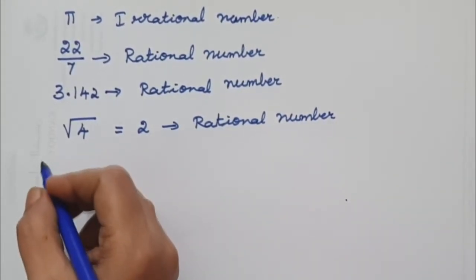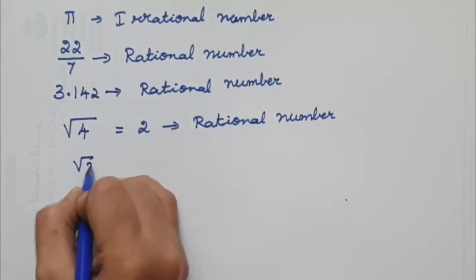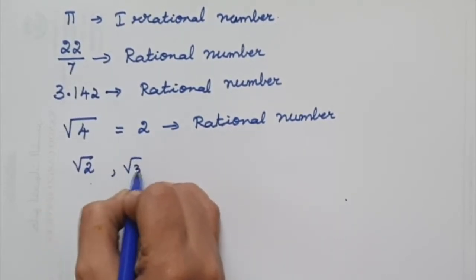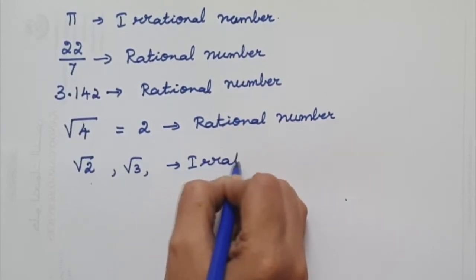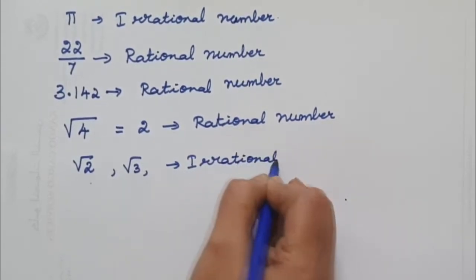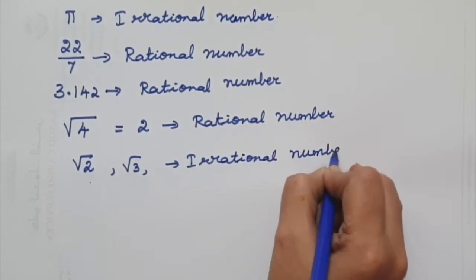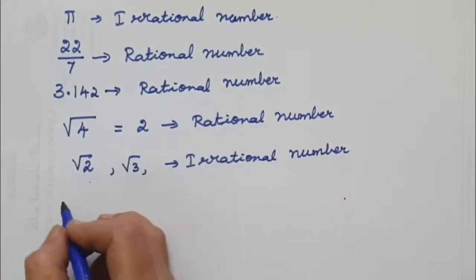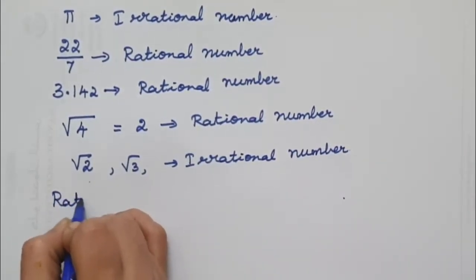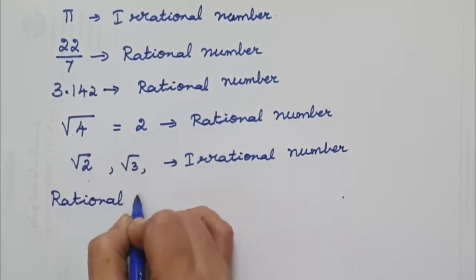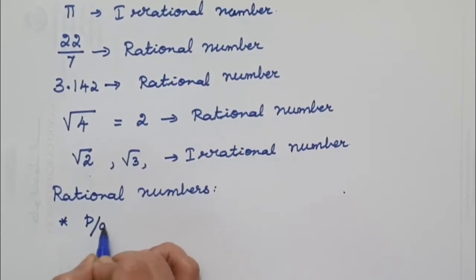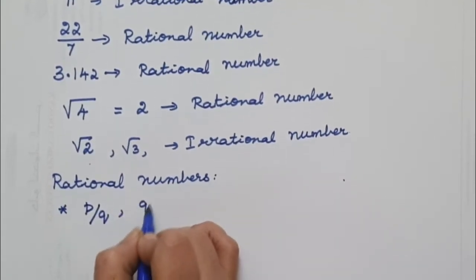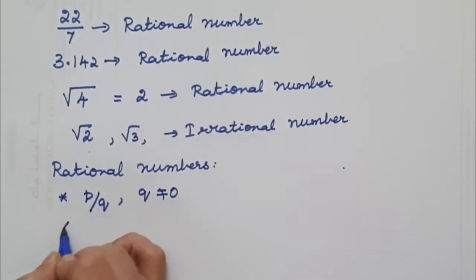As we have seen earlier, root 2, square root of 2, square root of 3, these are all irrational numbers. That means now when we define rational numbers, the first thing is it has to be written in the form of P over Q, where Q is not equal to 0.